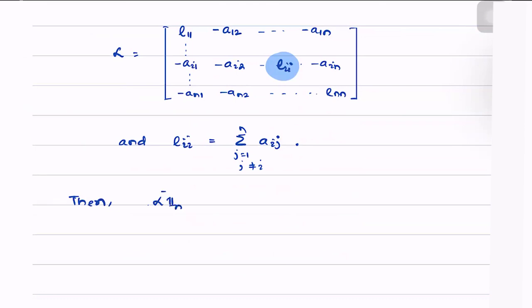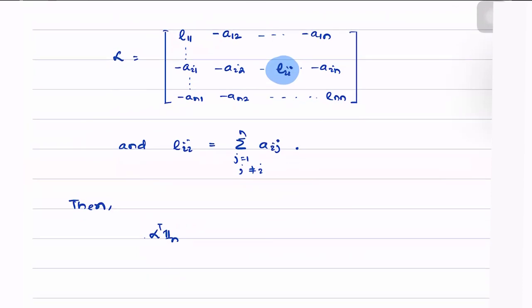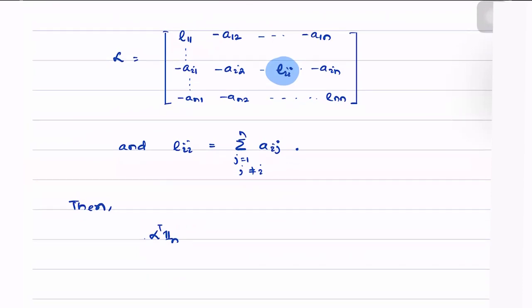Then L transpose 1n is again equal to, so we take a transpose of the Laplacian matrix and write it as L11, minus A12 going up to A1n. This similarly continues.